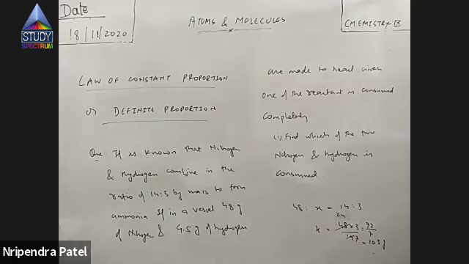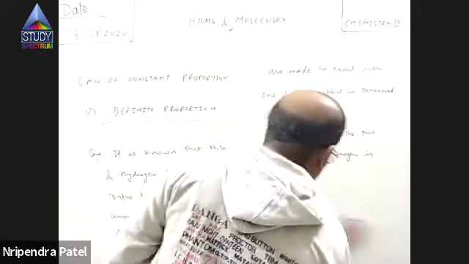I have made an assumption. Suppose nitrogen gets consumed. So 48 gram of nitrogen will combine with X gram of hydrogen. So 48 is to X is equal to 14 is to 3. Solving this, we get X is equal to 10.3 gram. That means 48 gram of nitrogen will require 10.3 gram of hydrogen. But that much hydrogen was not there, so that much nitrogen cannot be consumed, right? So it is 4.5 gram of hydrogen which is consumed, right? So this was the first question.